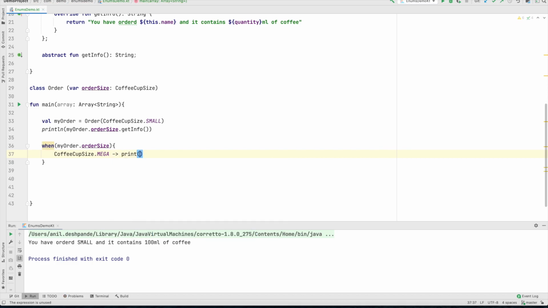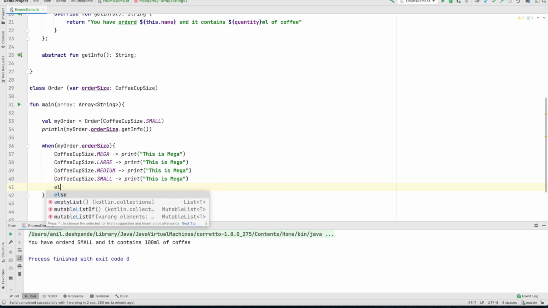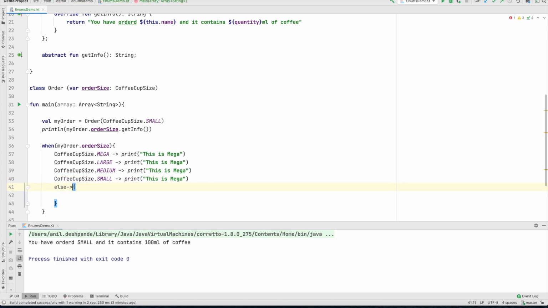I can do it for all, and typically I would then have written an else case, which is a default case. But now you can see that the IDE is giving me a suggestion that when is exhaustive, so else is redundant. What it is saying is that there could be only four possibilities, that is mega, large, medium and small, and this else doesn't really mean anything, so you can just remove it.